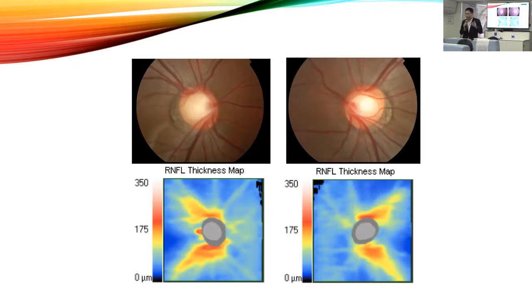As I mentioned on Tuesday, when you look at the retinal nerve fiber layer, the red represents thick retinal nerve fiber layer, and the distribution is thickest over the supratemporal and infratemporal bundles. So this is what we call the RNFL, retinal nerve fiber layer, thickness map. And this is a very normal looking retinal nerve fiber thickness map.